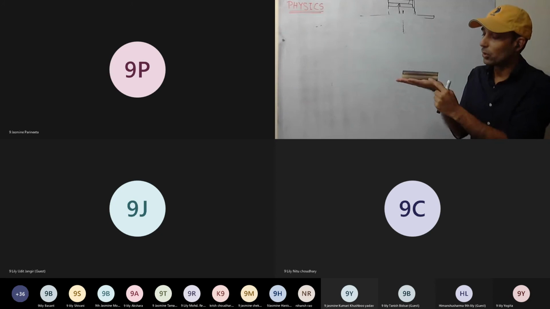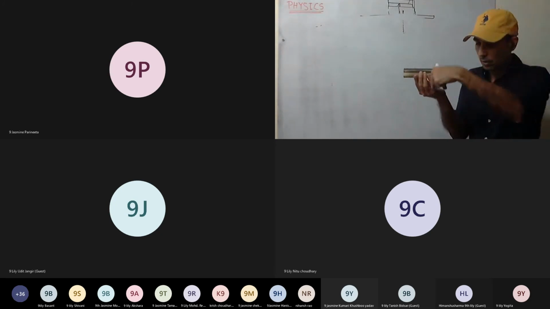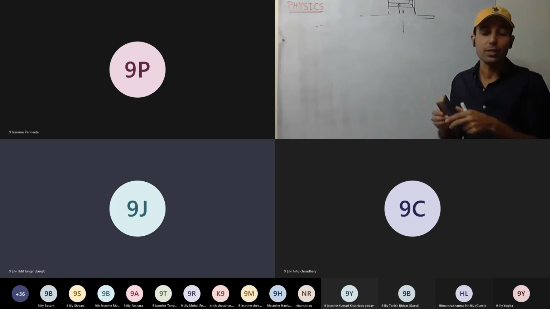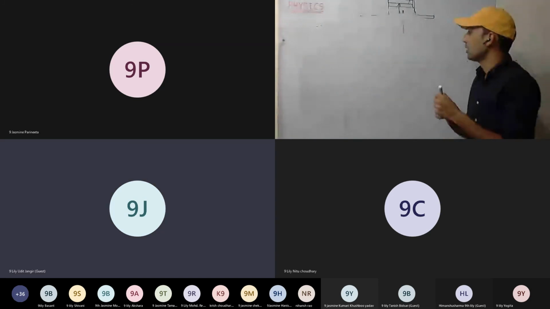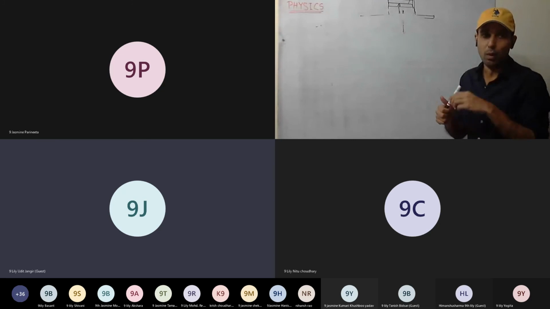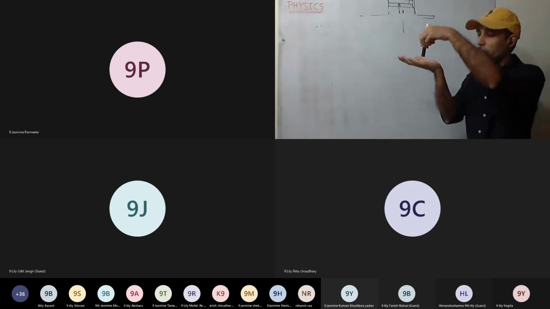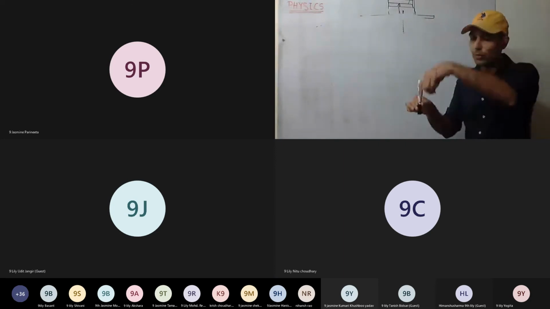That means my palm is not applying much reaction force to hold it, so it will move. So that means at the time of deformation of your palm, the reaction and action force will not be the same. No, they won't be the same. That means some force is always there, so it will move down.